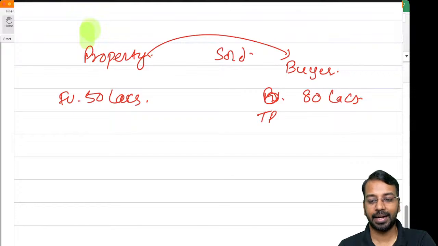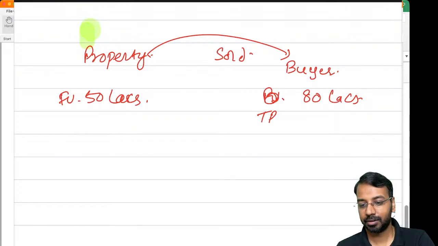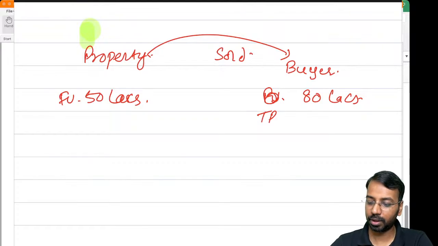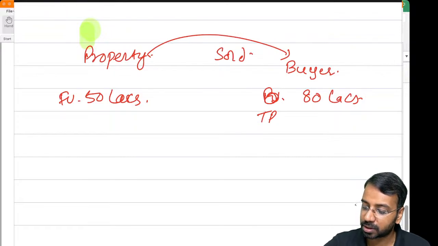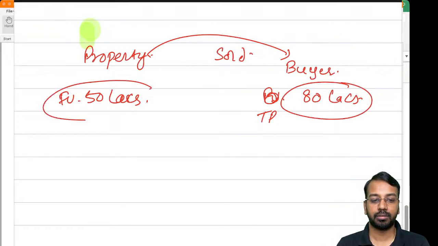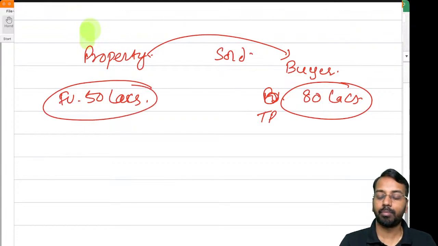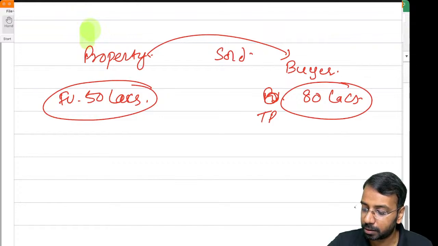Think of it, you are the buyer. Whenever you get confused in these kinds of scenarios, think of it, you are a buyer. You paid 80 lakhs for something which is worth 50 lakhs only. So to recover that amount, because you have paid a higher amount to the owner or the seller,